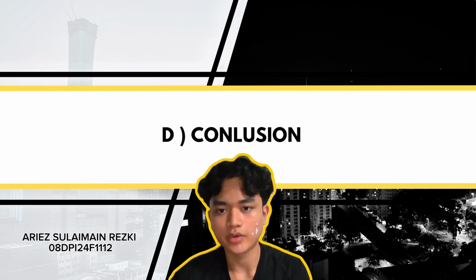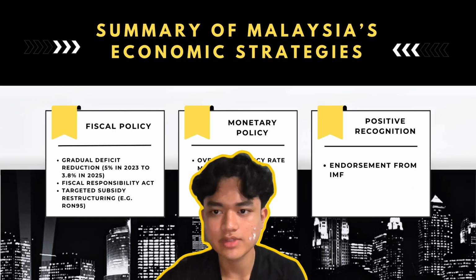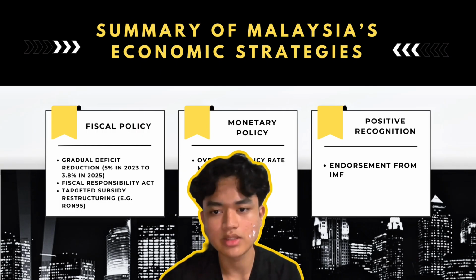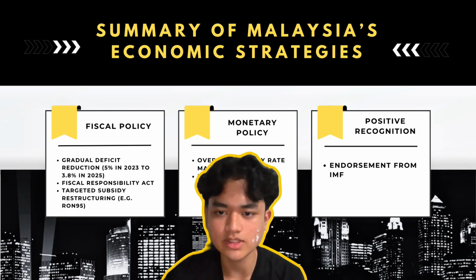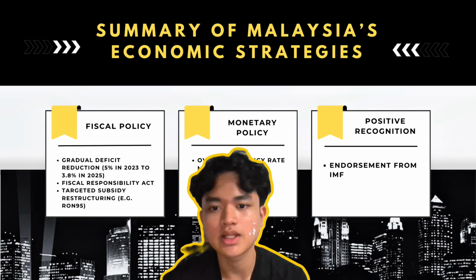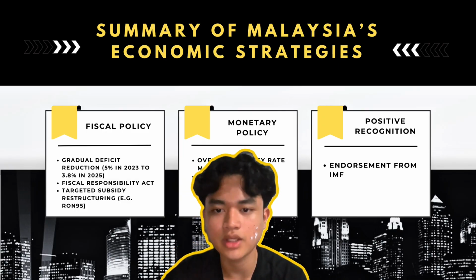I'm going to present the conclusion. In conclusion, Malaysia's fiscal and monetary strategies are working together to build a stronger and more stable economy. On the fiscal side, the government is gradually reducing the national deficit from 5% in 2023 to a target of 3.8% by 2025. Key reforms like the Fiscal Responsibility Act and targeted subsidy restructuring, especially for RON95 fuel, are helping to rebuild financial buffers and improve spending efficiency.